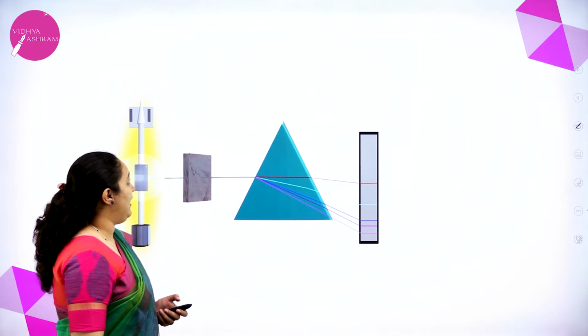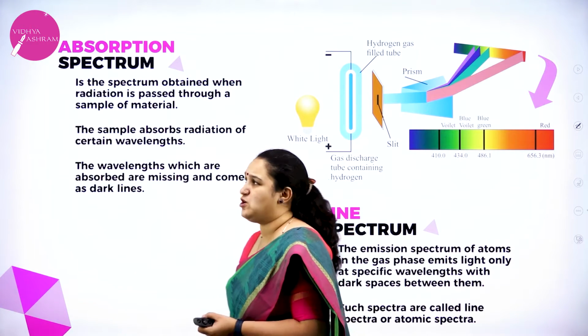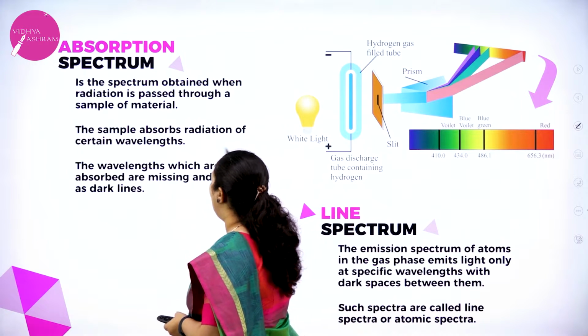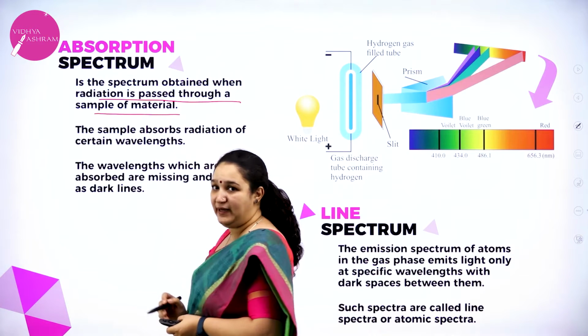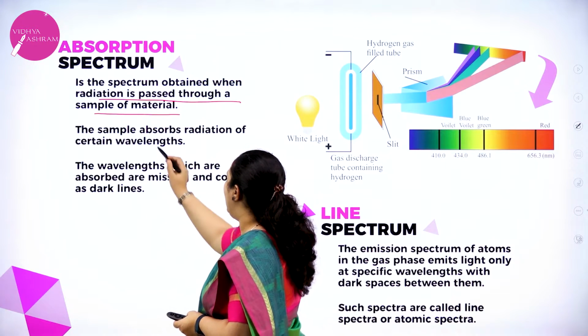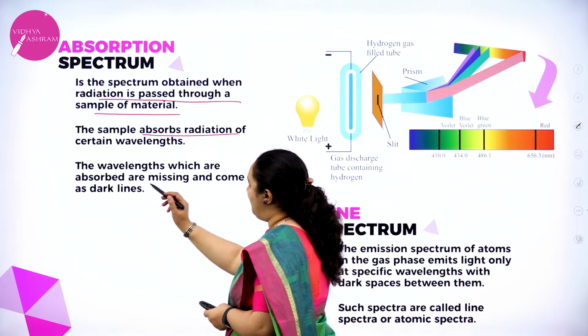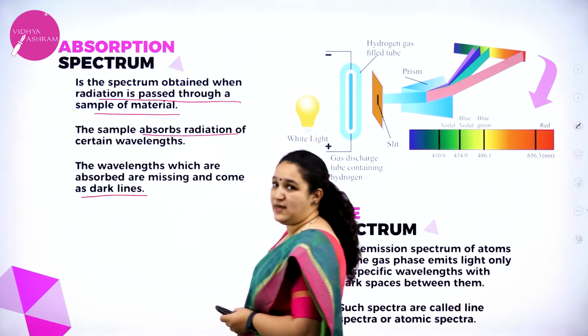Next we have absorption spectrum. So what is absorption spectrum? Absorption spectrum is the spectrum obtained when radiation is passed through a sample of material. The sample absorbs radiation of certain wavelengths. The wavelengths which are absorbed are missing and come as dark lines.